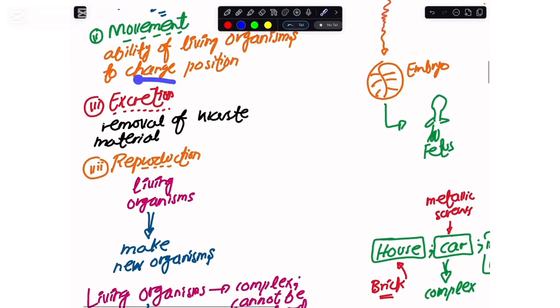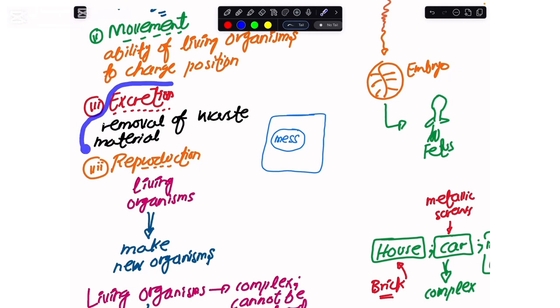And then there comes excretion. So you see, guys, whenever you were in a room doing some work, you would be creating a lot of mess. So why are we living? The reason is very simple: in our body multiple chemical reactions happen, and as long as those chemical reactions are being carried out in our body, we are living. Whenever some chemical reaction happens, there is production of a lot of waste materials, and when you remove these waste materials out of your body, this is excretion.